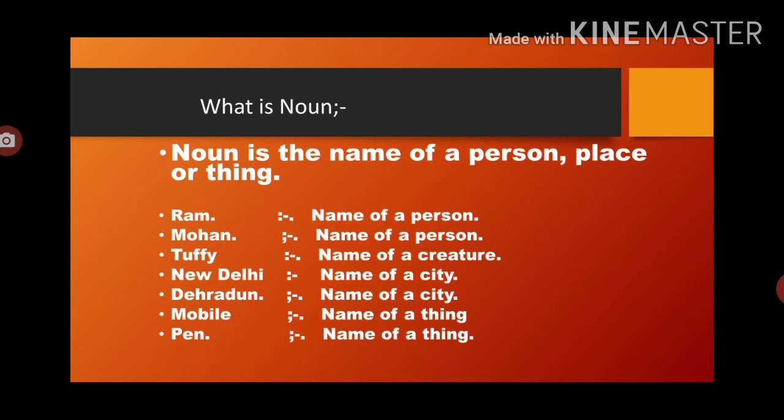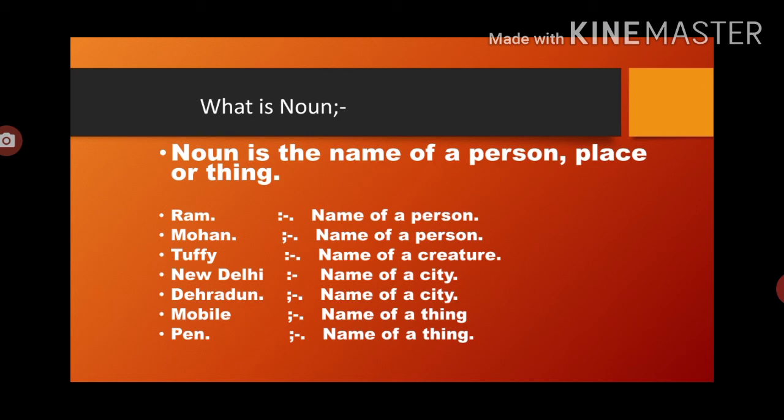So, what is the definition of noun? Noun is just a naming word. Noun is the name of a person, place, or thing. In the form of person, human beings are also included, as well as all the birds, insects, all the living creatures. Person, animals, place, all the places' names are called noun, and all the things' names are also called noun. Now let's have a look at a few examples here.